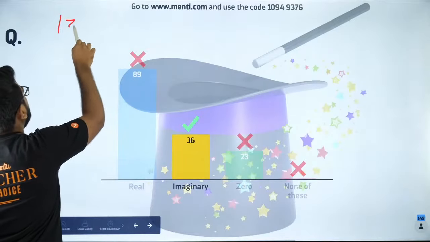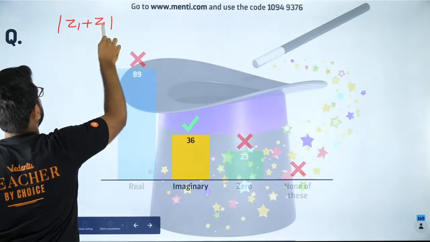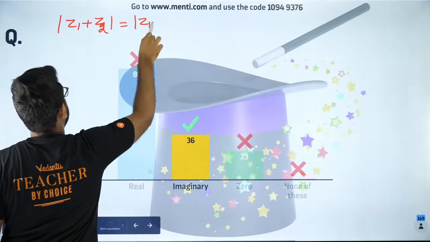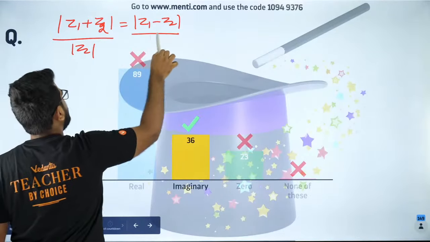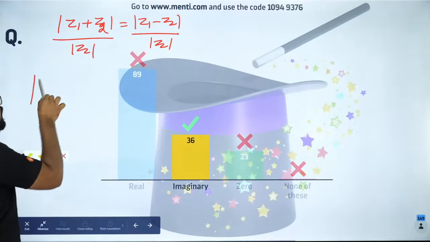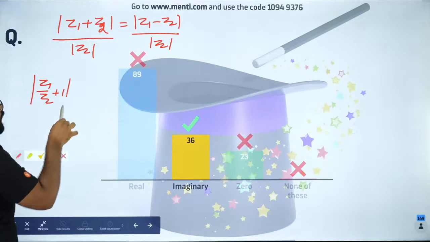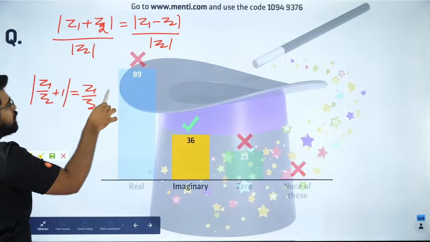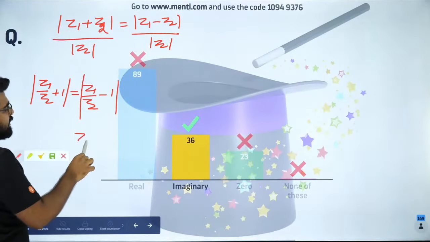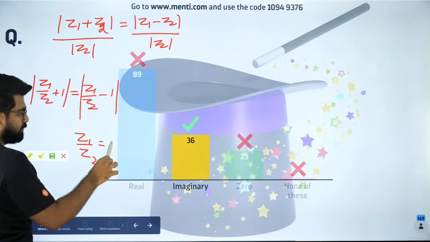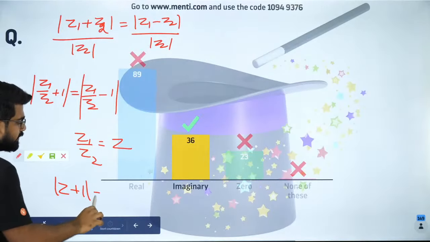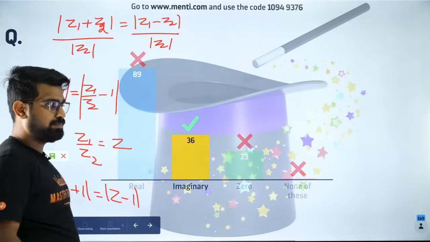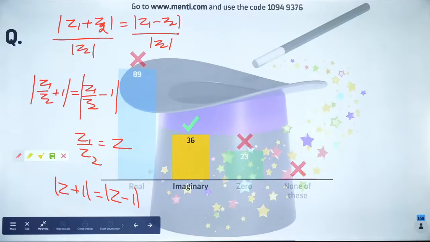So what do we have? We have mod of z1 plus z2 is equal to modulus of z1 minus z2. Is that correct, my dear? So I'm going to divide by mod z2 on both sides. So this will become z1 by z2 plus 1, and this will be z1 by z2 minus 1. So let's take z1 by z2 as some complex number z. So it's nothing but mod z plus 1 is equal to mod z minus 1. Is that clear? Are you all cool with it?